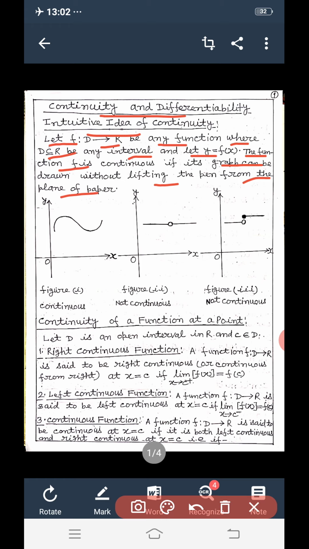From the above intuitive idea, it is clear that the function shown in figure first is continuous. The function shown in figure second has a hole at a point and hence is not continuous. The function shown in figure third has a jump at a point and hence is not continuous. We shall now study the exact mathematical definition of continuity.